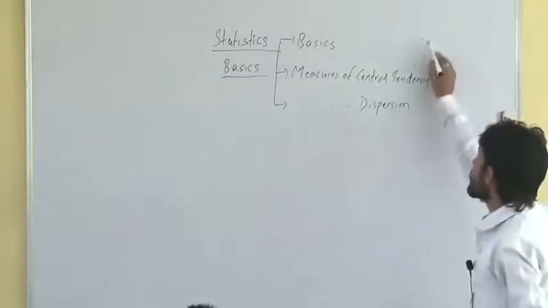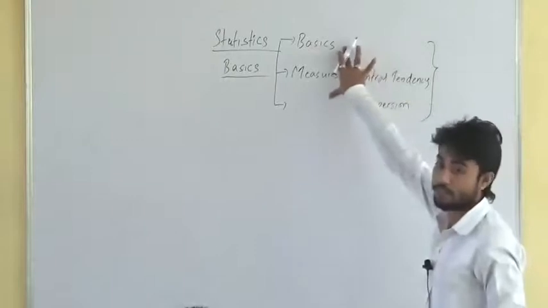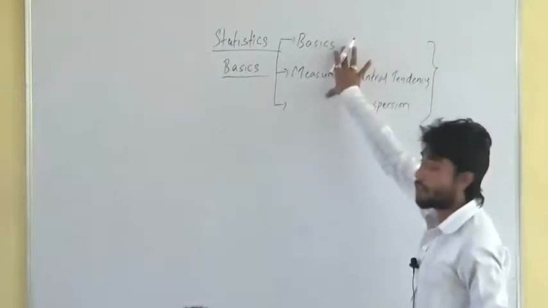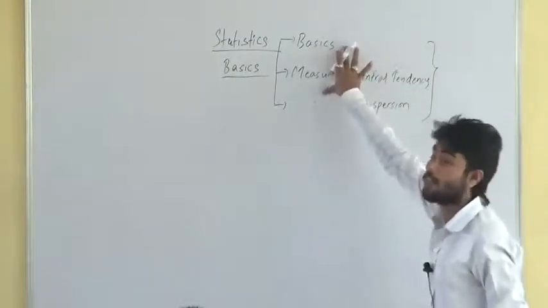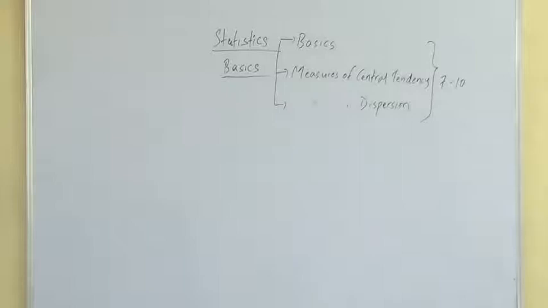Why I am giving this differentiation is the expected number of marks from these three topics, based on the last 5 or 6 years of examination papers. You can expect around 7 to 10 questions from this chapter: basics, measures of central tendency and measures of dispersion.